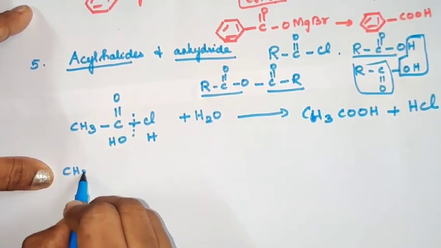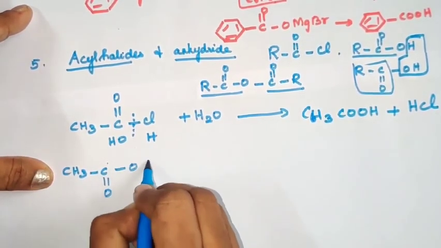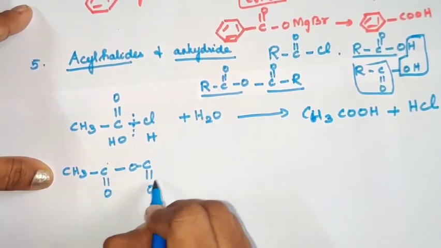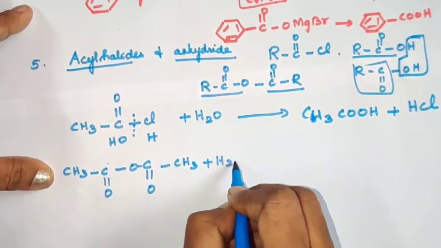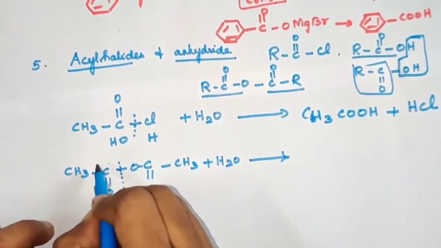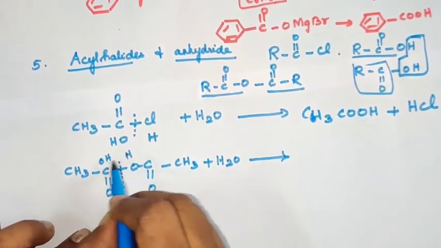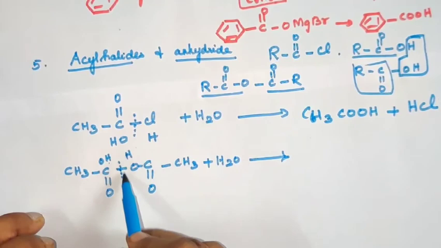Okay, let us see by taking an anhydride group, acetic anhydride. Acetic anhydride means CH3COOCOCH3. Here also the bond breaking takes place, followed by hydrolysis. What happens? We will get CH3COOH and CH3COOH.